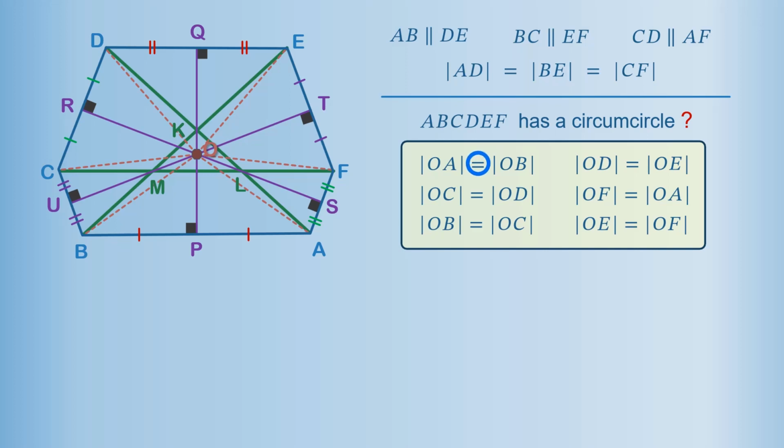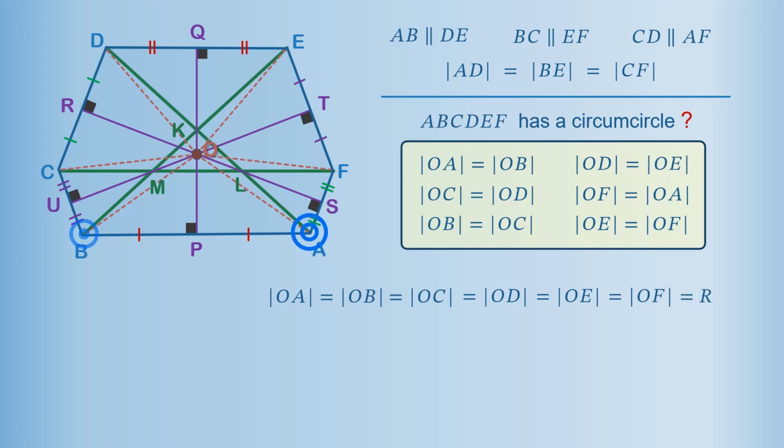OA equals OB equals OC equals OD equals OE equals OF equals R, which shows that point O is equidistant from all the vertices of the hexagon ABCDEF. So, the circle with center at point O and radius R is the circumcircle of the hexagon. And this is the end.